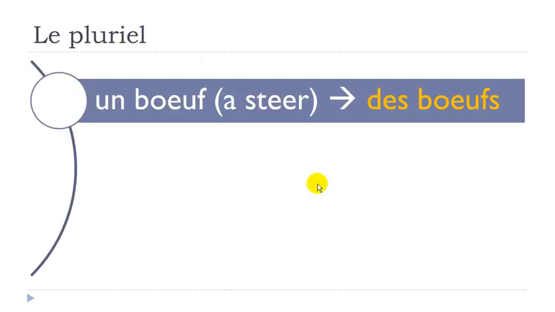A few exceptions, not that many, but these exceptions are really strange, because the pronunciation will change. We'll take this one, un bœuf, and in the plural you just write it like we saw previously, you add this s, but the pronunciation changes quite a lot, because you get des bœufs. Un bœuf, des bœufs.